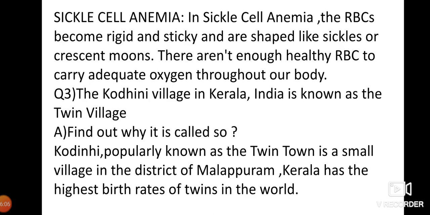Second disorder from birth is sickle cell anemia. In sickle cell anemia, the RBCs become rigid and sticky and are shaped like sickles or crescent moons. There aren't enough healthy RBCs to carry adequate oxygen throughout our body.